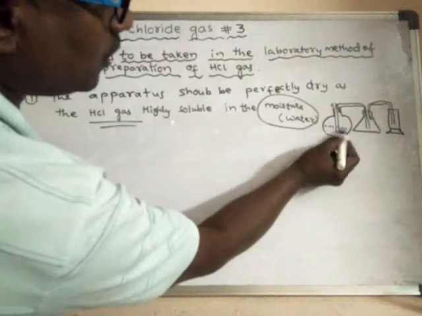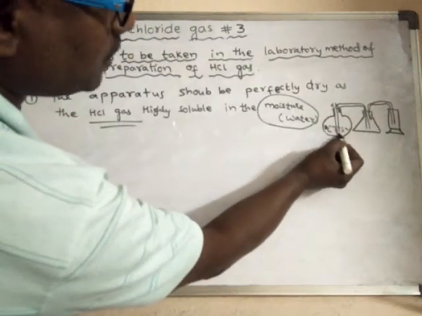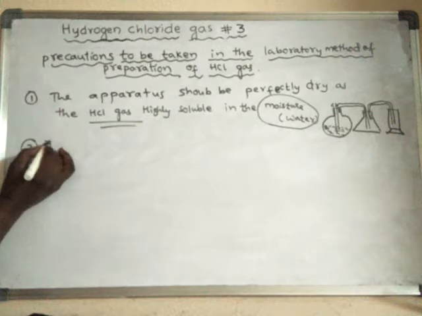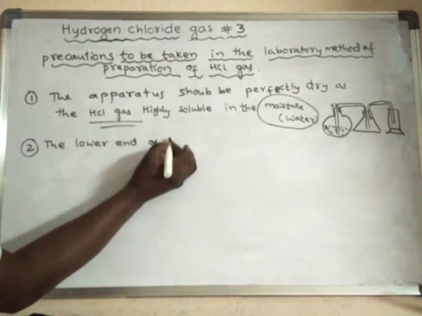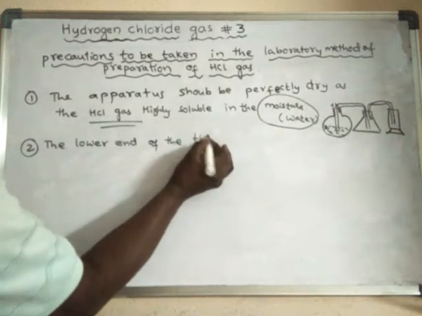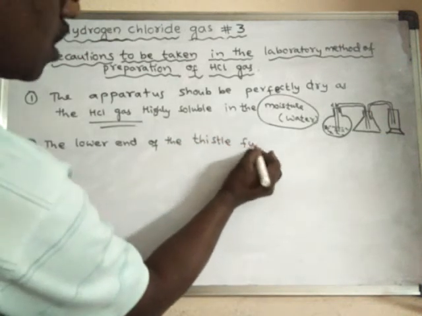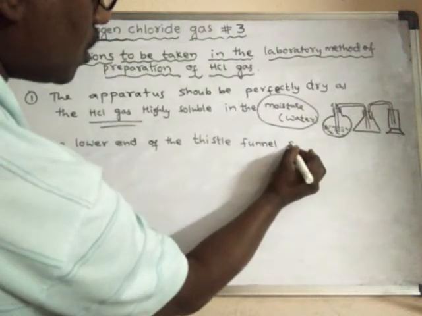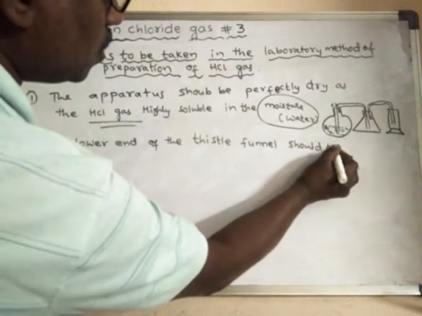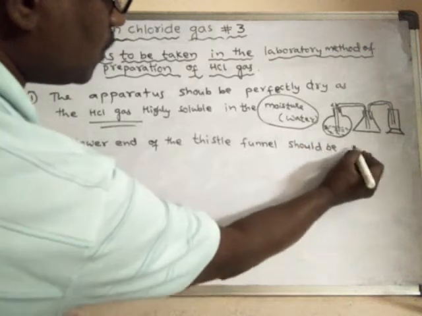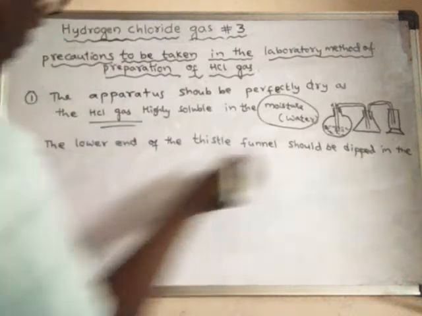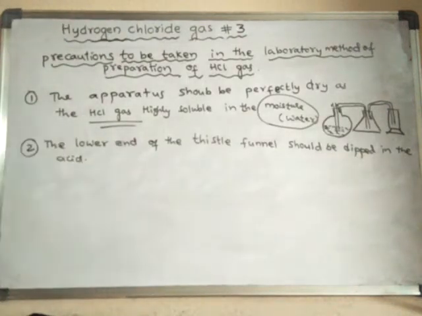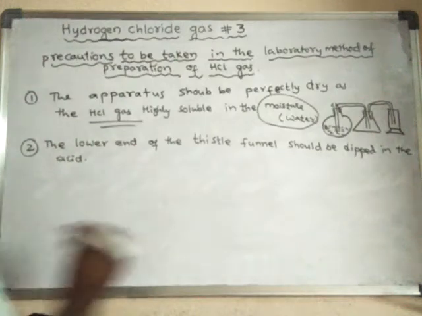The lower end of the thistle funnel should be dipped in the acid. Why should it be dipped in the acid?